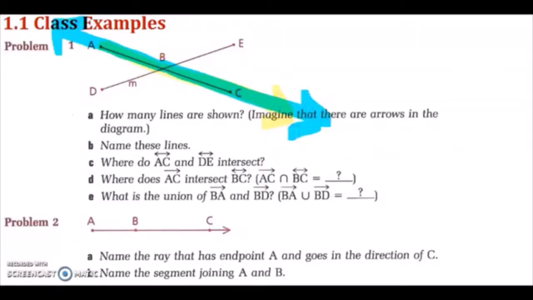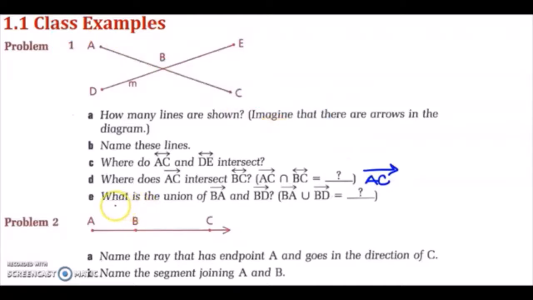So now where that overlap is, technically from this point and everything in that direction, that would be ray, you could call it ray AB or ray AC.